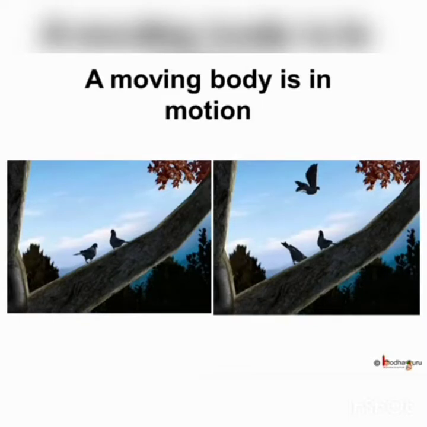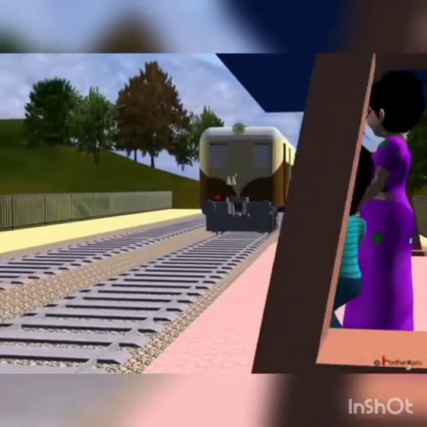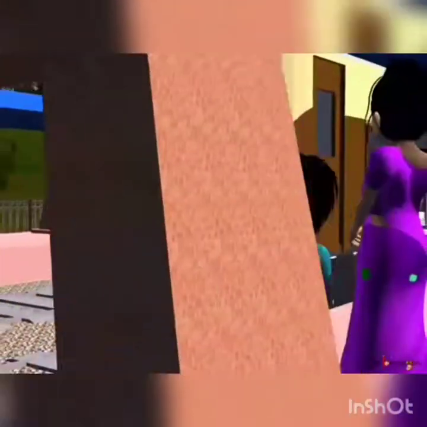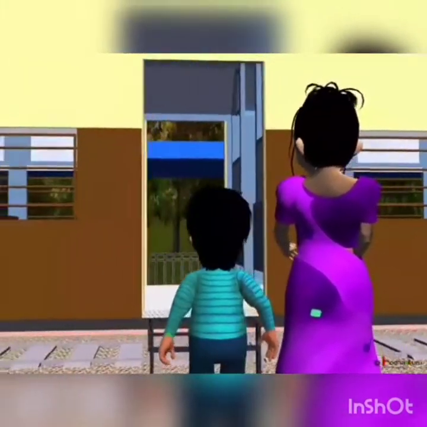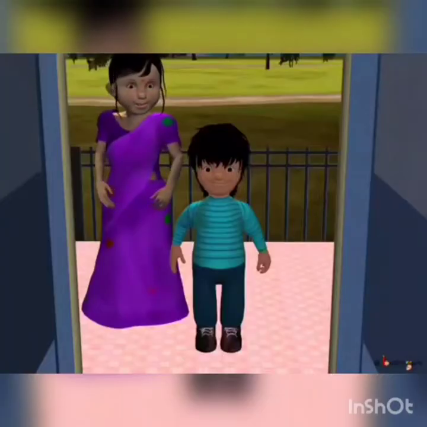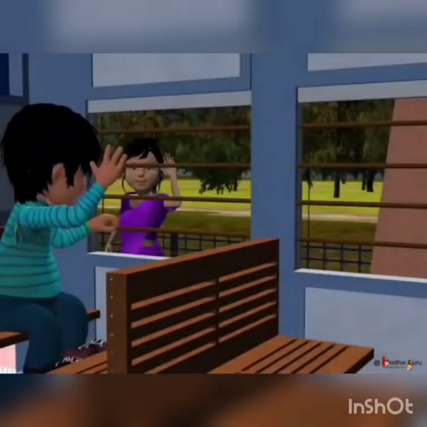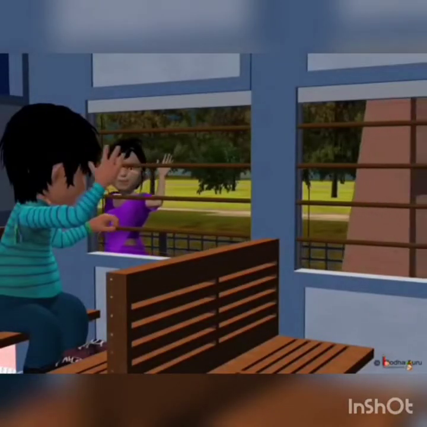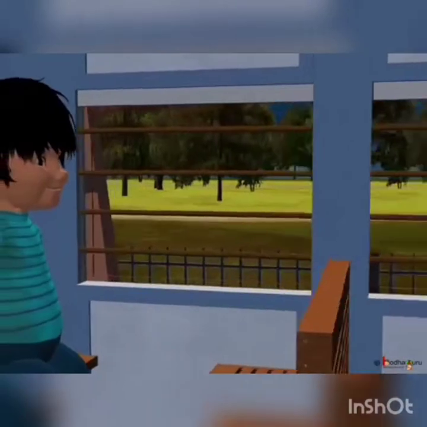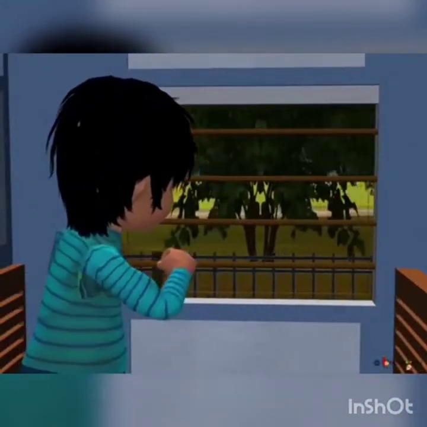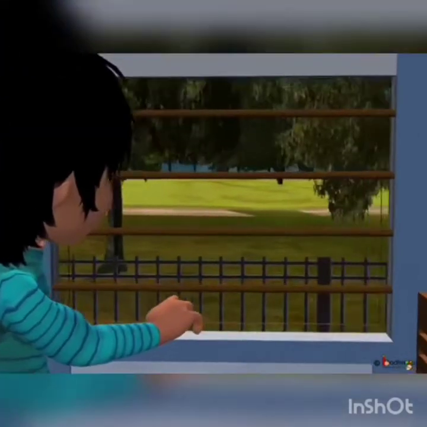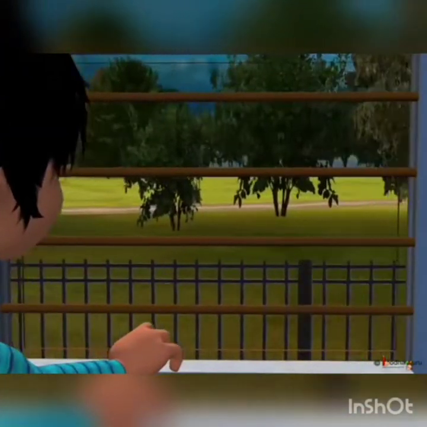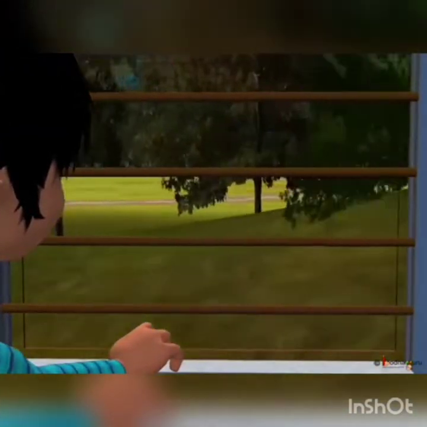Or we can say, when a body moves from one place to another, it is known as the motion of that body. But if you sit inside a moving train and look outside, you will feel that it is not just the people at the platform, but even the trees that are moving. This is confusing. So how do we know whether an object is in motion or not?